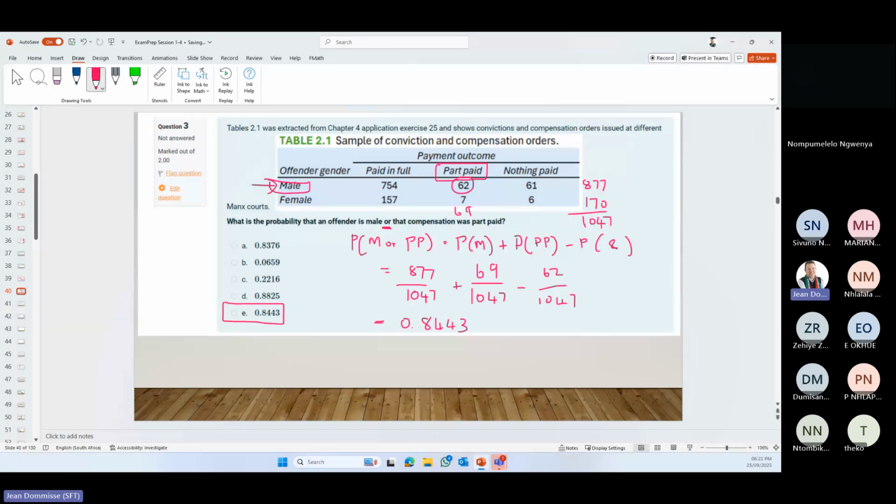Okay, so this one, again, more straightforward because it's for all, but they could have now said, what's the probability of female or part paid? They could have asked, what's the probability of male given part paid? So there could have again been a few different ways that they could phrase this question.